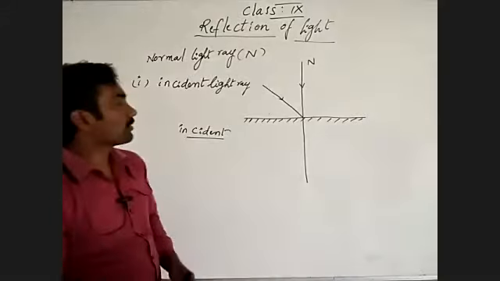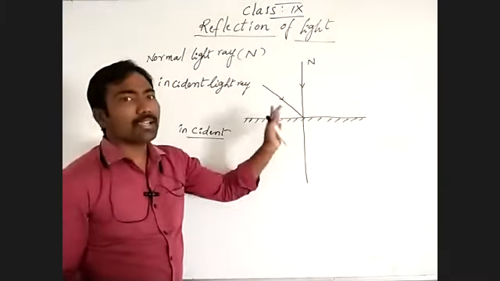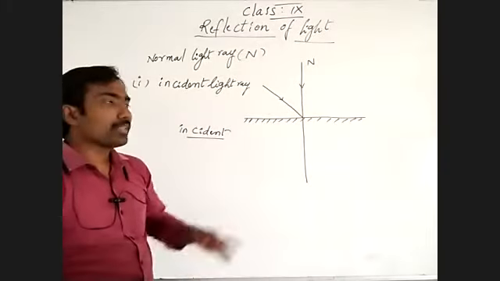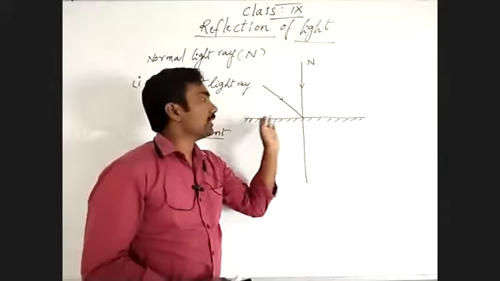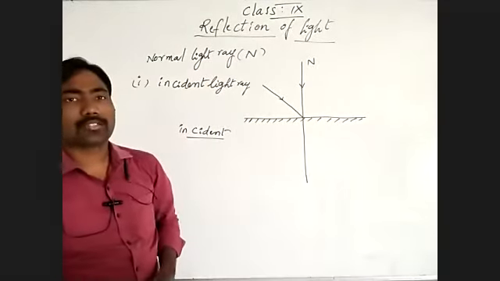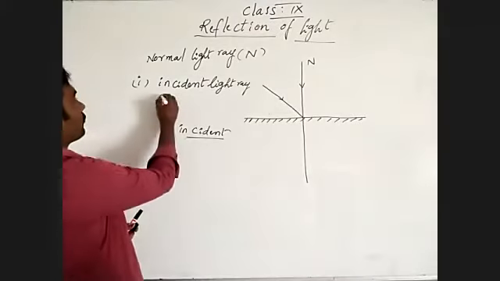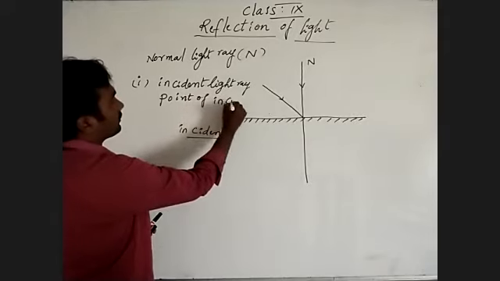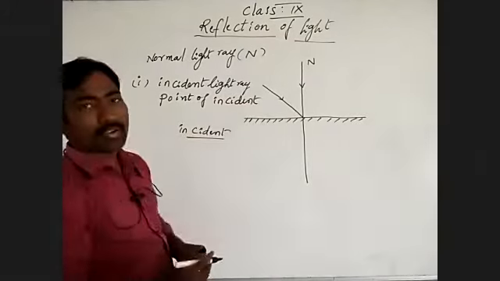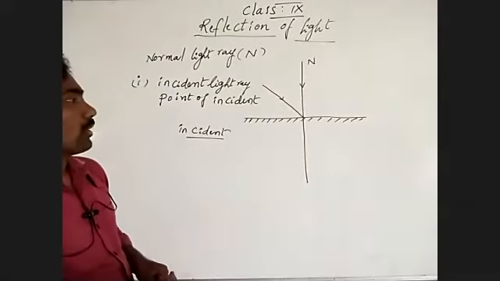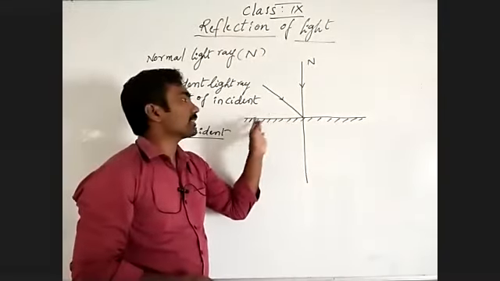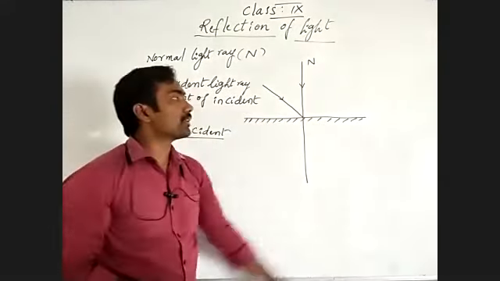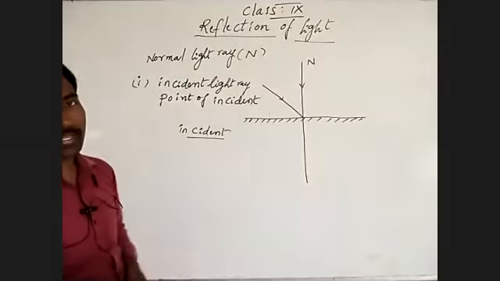The point where the incident light ray is incident on the plane surface is known as the point of incidence.